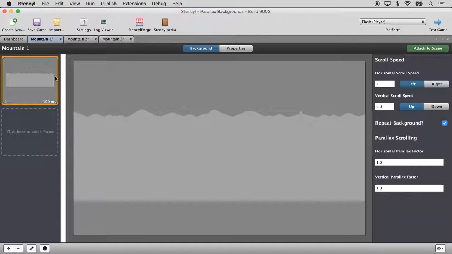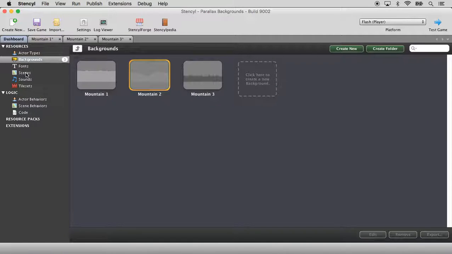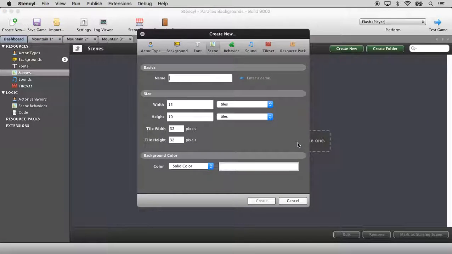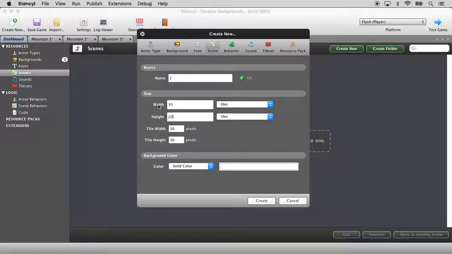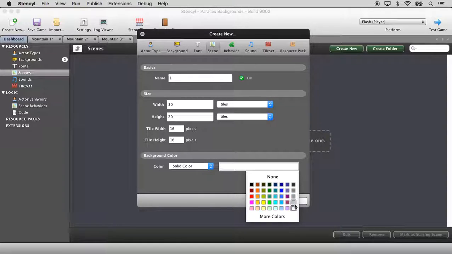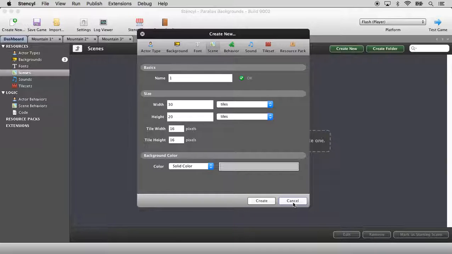And now we need a scene for these to show up in. So let's go to the dashboard, Scenes, create a new scene, and we can just call this 1. And we're going to go ahead and make this 16 pixels by 16 pixels and change this to 30 by 20. And our background color is going to be that gray from the Photoshop mock-up that we did. So this is close enough. Let's click Create.